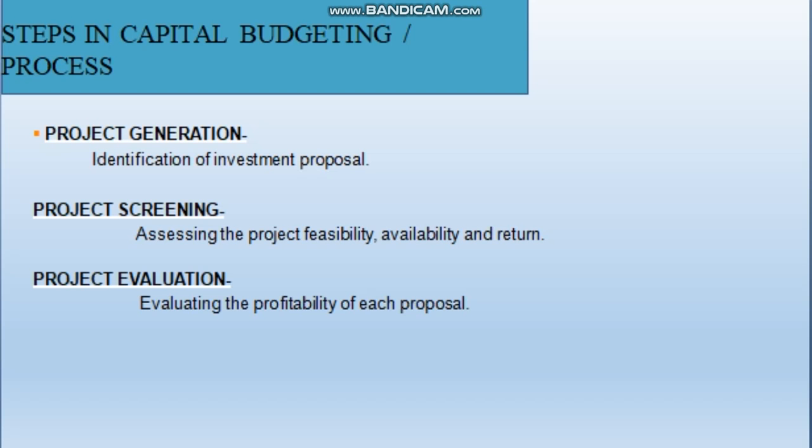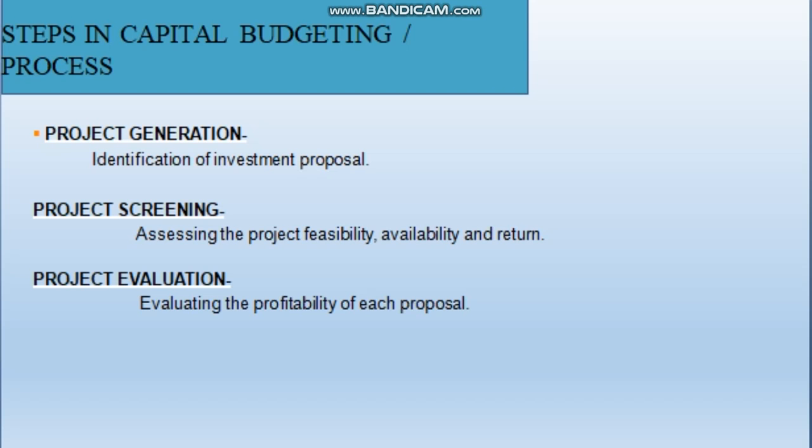Costs are referred to as cash outflows, and benefits received from the project are denoted as cash inflows. Hope you all understood what cash outflow and cash inflow are.